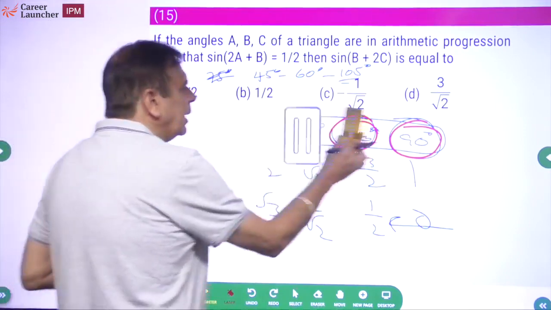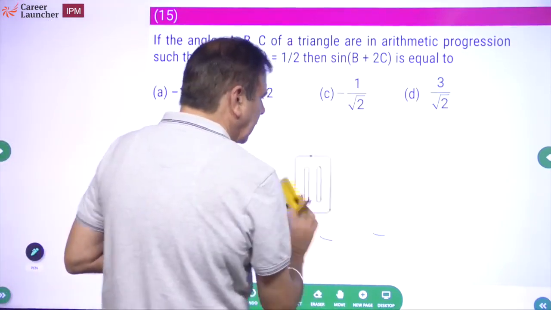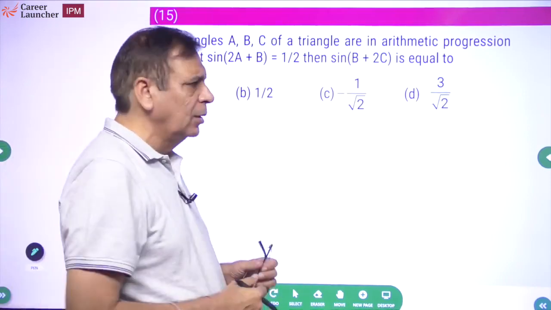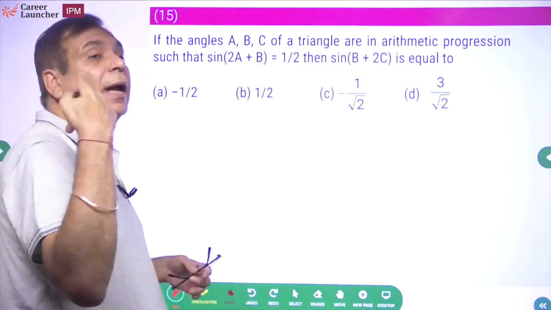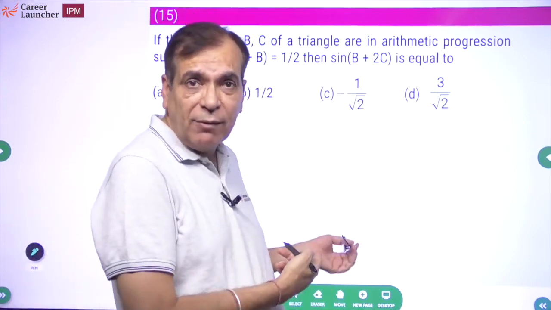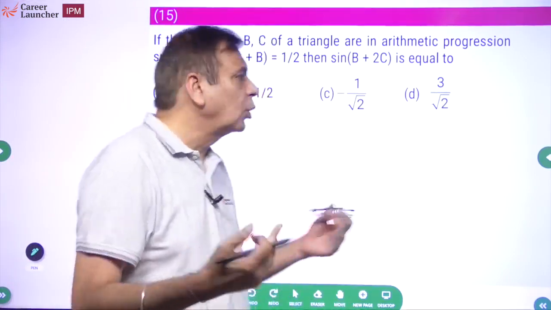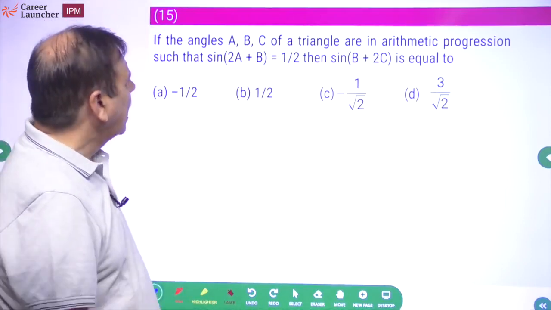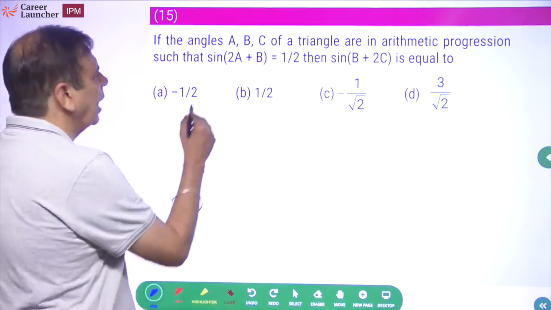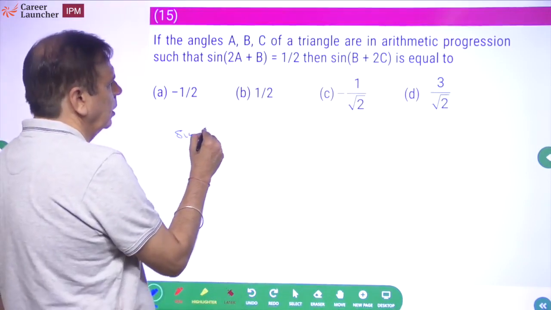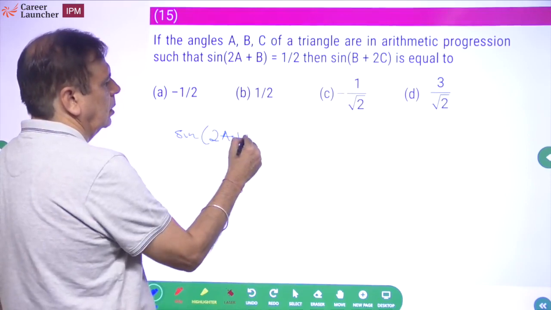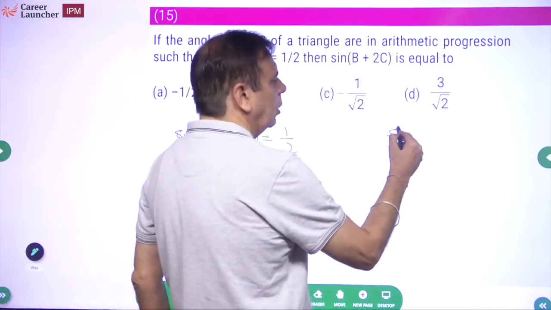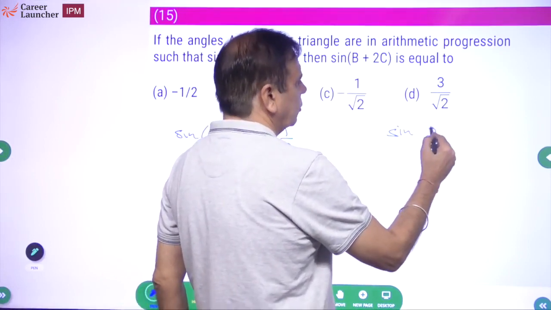Is it guaranteed? No. But this is the highest probability is what I will come with. Okay? And जुगाड़ में ये चीज बहुत जरूरी होती है, चीजें याद रखना कि what are the likelihood, because otherwise they have to give you some kind of additional information or another way to find. And अगर मेरे को sin 75 degree निकालना पड़ेगा या 105 निकालना होगा, that is going to be a question which I am not going to be interested in. Okay, back to the question. If the angles ABC are in arithmetic progression such that sin of 2a plus b is equal to half, then we need to find what is sin of b plus 2c.